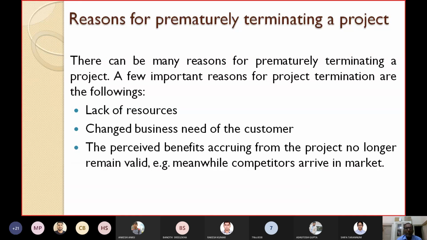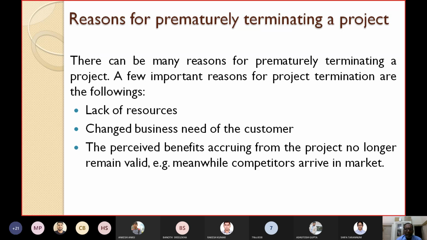Number one, lack of resources. As a development organization, we do not have sufficient resources. Due to lack of resources, we do not have sufficient manpower, we do not have sufficient computers, we do not have sufficient equipment like that. Due to lack of resources, we are forced to terminate the project.